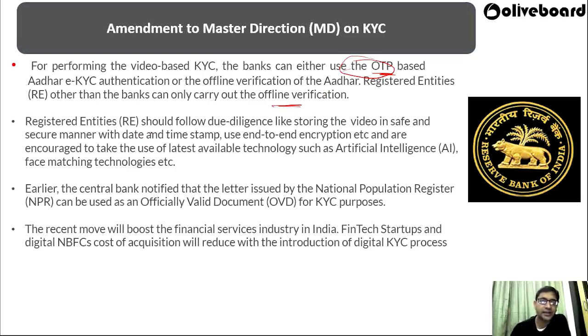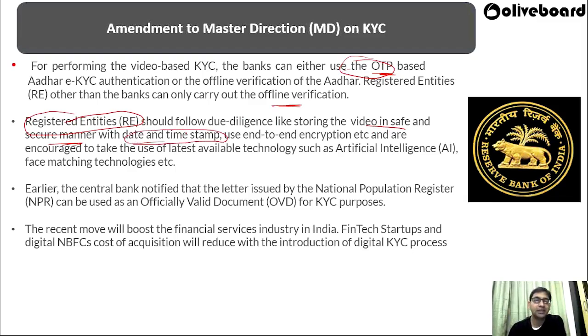Registered entities should follow due diligence like storing the video in a safe and secure manner. So the registered entities using eKYC have to store whatever video they have taken of the customer in a safe and secure manner with date and time stamp.